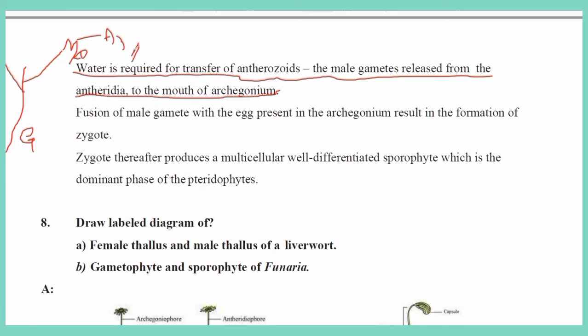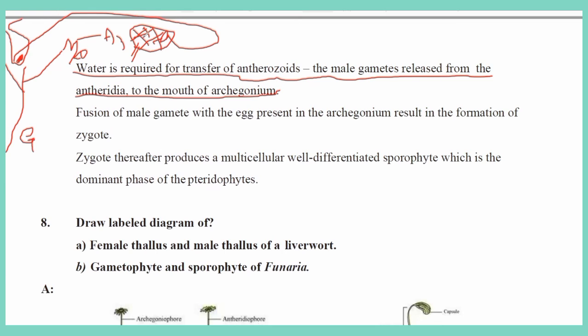It is club shaped, like a shuttlecock bat, in which antherozoids are developed. In another branch there will be the archegonium, which is flask shaped, in which the egg cell is present. For the antherozoids, the male gametes, to reach the female gamete, water is necessary.